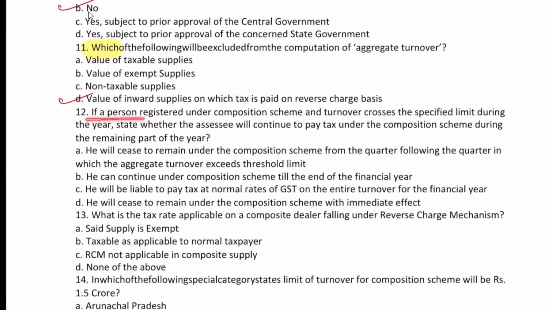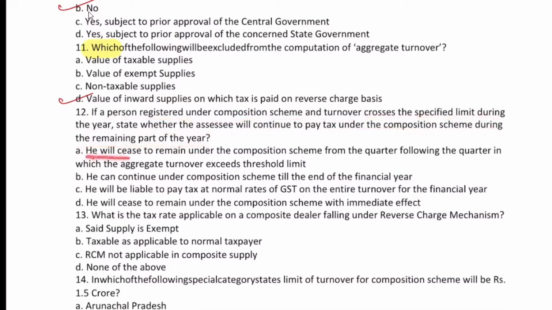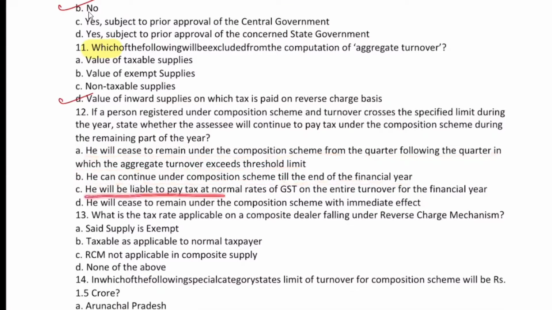If a registered person under composition scheme and turnover crosses the specified limit during the year, state whether assessee will continue to pay tax under composition scheme during the remaining part of the year. Options: he will cease to remain under composition scheme for the quarter following the quarter in which aggregate turnover exceeds the threshold limit; he can continue under composition scheme till the end of the financial year; he will be liable to pay tax at normal rate of GST on the entire turnover for the financial year; he will cease to remain under composition scheme with immediate effect.